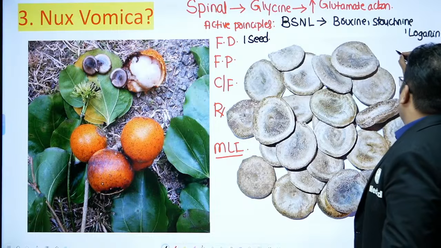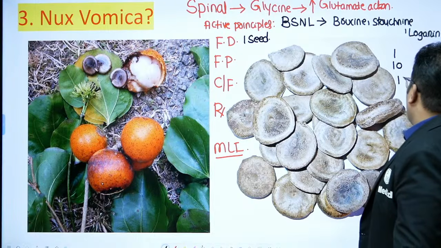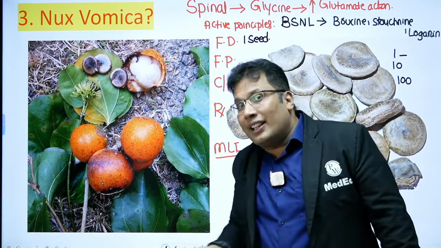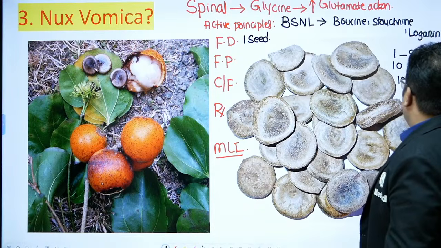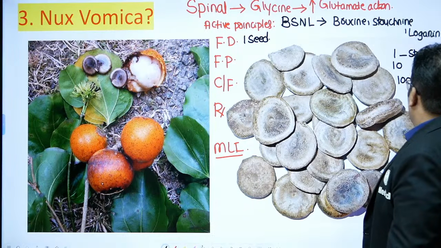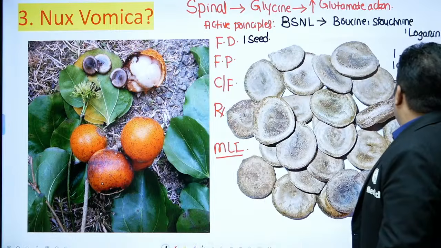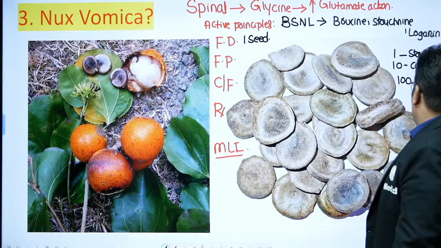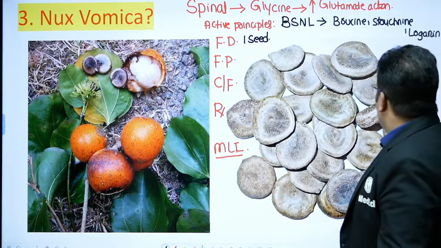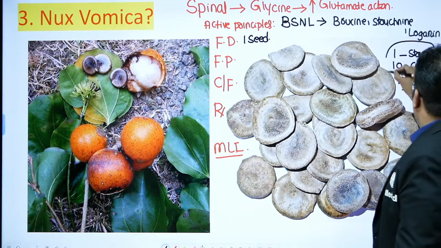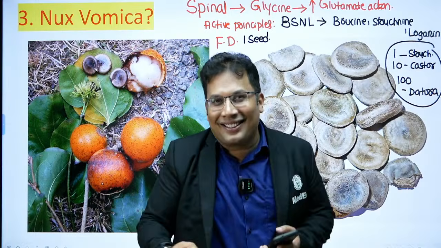I'll write here. 1 means strychnine poison. 1 is strychnine. 10 means castor seeds. 100 means datura. So try to memorize this.